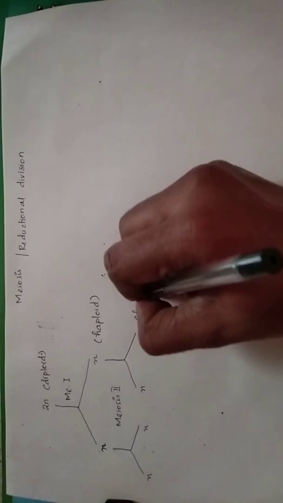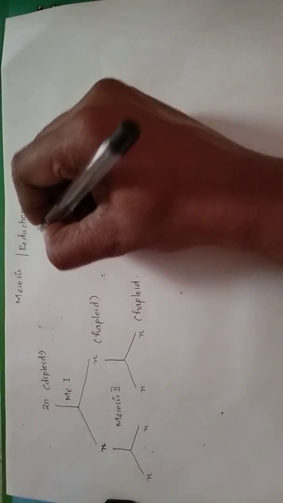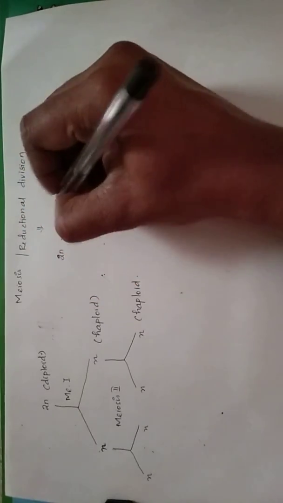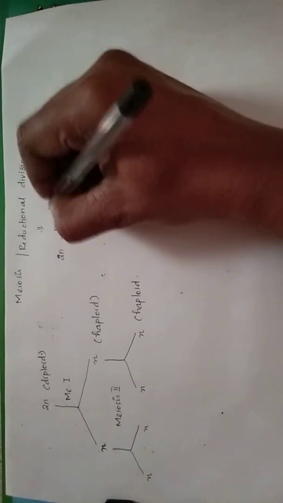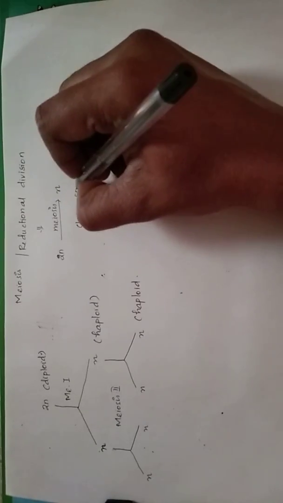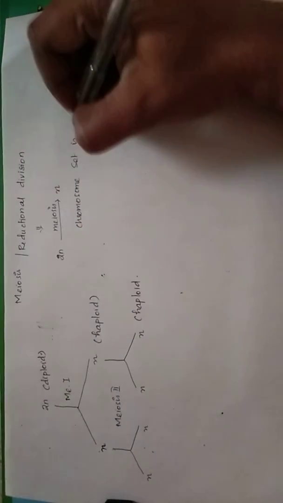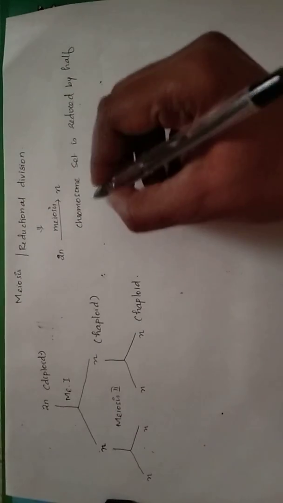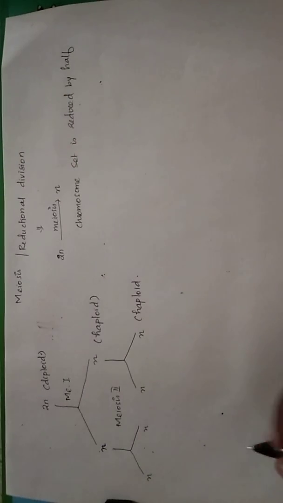So meiosis 2 form பண்ணும்போது what is obtained is 4 haploid cells. So these are all haploid cells. So because it is called reductional division, because a diploid cell undergoes meiosis, results in formation of a haploid cell. So the chromosome set is reduced by half. So it is called as a reductional division.